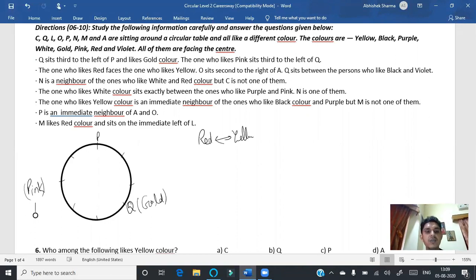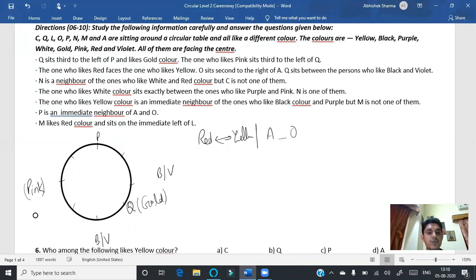Thereafter, O sits second to the right of A. We don't know at what position O and A will be, so I can draw them separately. O will be second to the right of A. Q sits between the persons who like black and violet color. So if Q is here, black and violet can be here, or black and violet can be here. We have two positions.